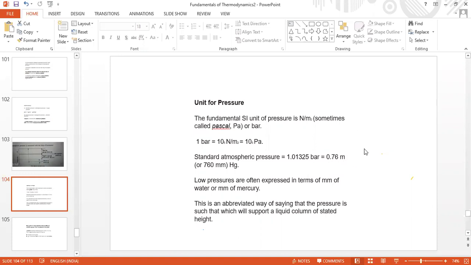What is its value? That 1 lakh divided by 1000 into 9.81. How much is it?